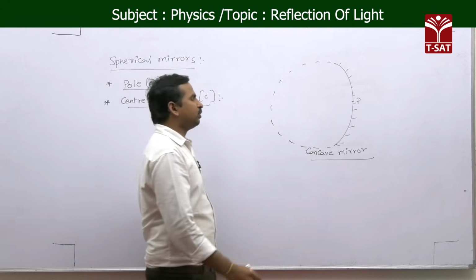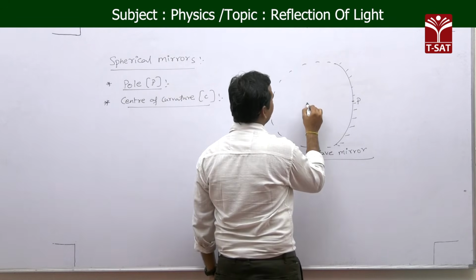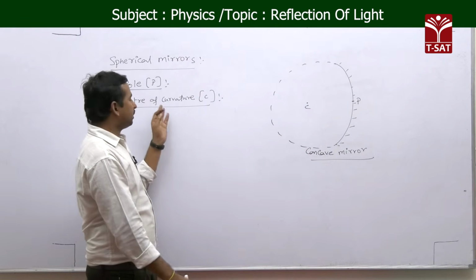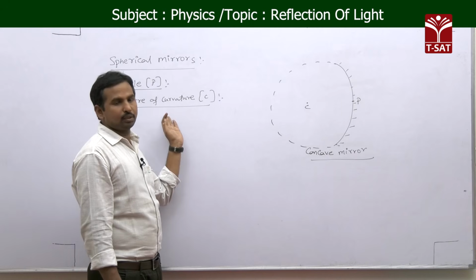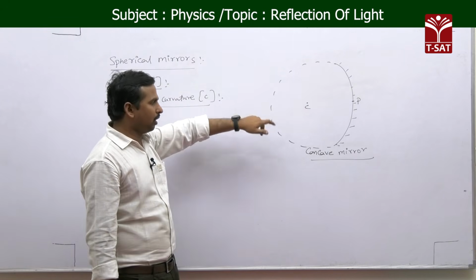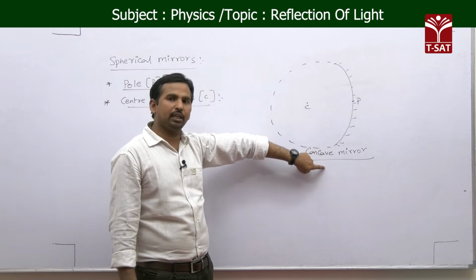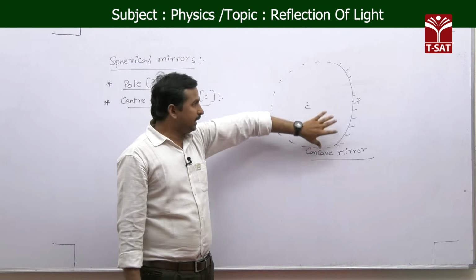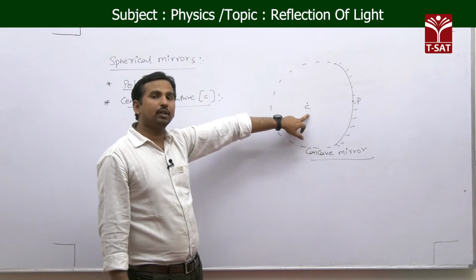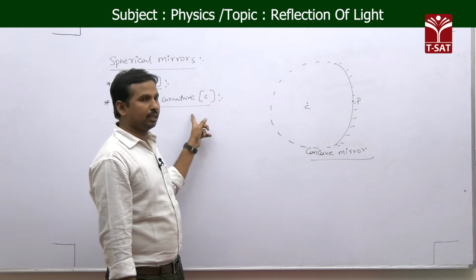The center of this imaginary sphere, we call the center of curvature. That is the second one.